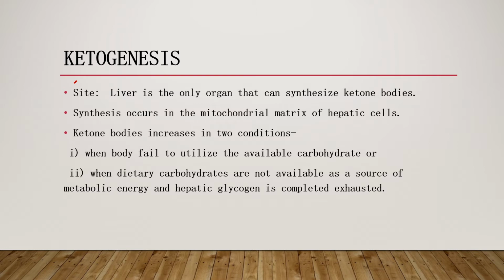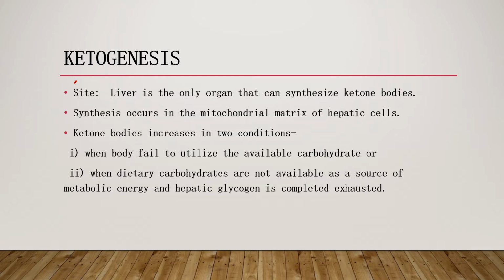So ketogenesis will increase under two main conditions. One condition is when the body fails to utilize the available carbohydrate, like blood glucose or hepatic glycogen. The other condition is where dietary carbohydrates are not available as a source of metabolic energy and hepatic glycogen is completely exhausted. So during these two conditions only, ketogenesis will be seen more.